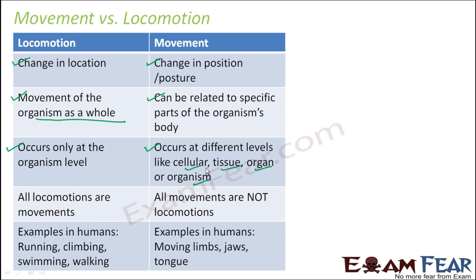If you talk about the tissue level, inside the body, for example, the heart is moving. That means the tissue or the cells involved with the heart are also involved in the beating of the heart. So they are also moving in some respect. The heart beats because the cells which form the heart are contractile. I mean, they are capable of contraction and expansion. That means at cellular level also movement takes place. So movement can occur at many different levels.